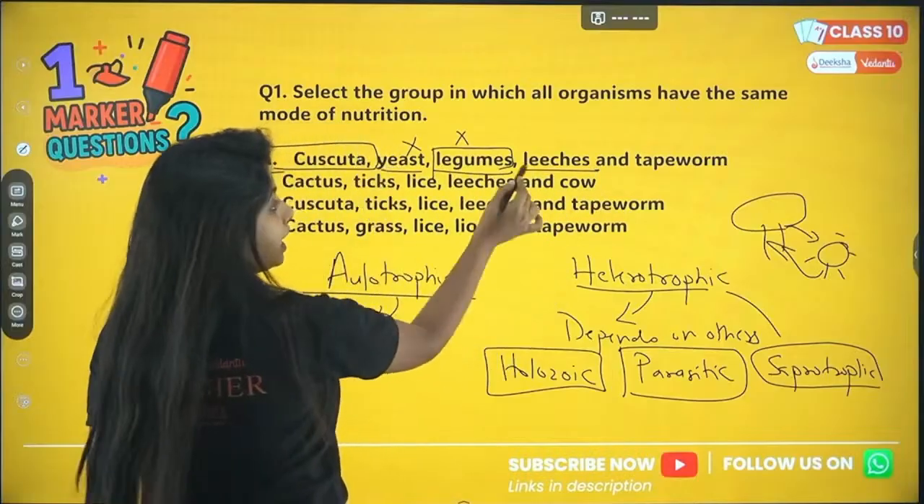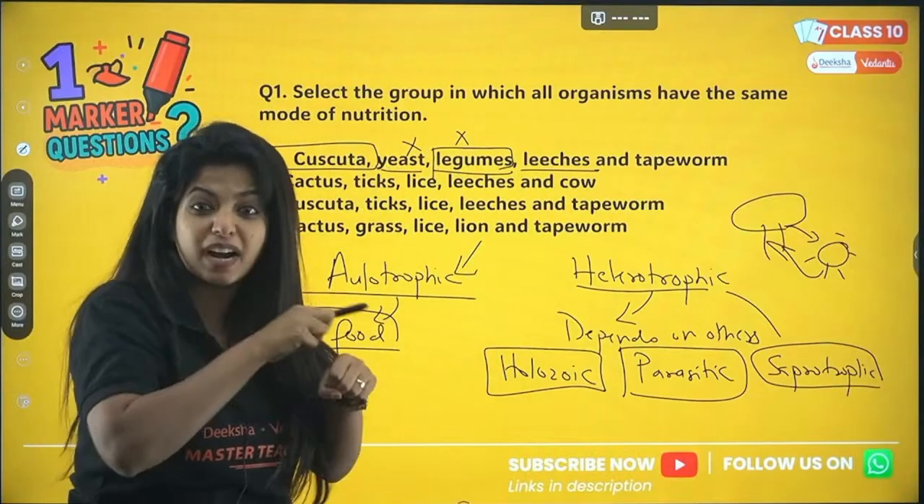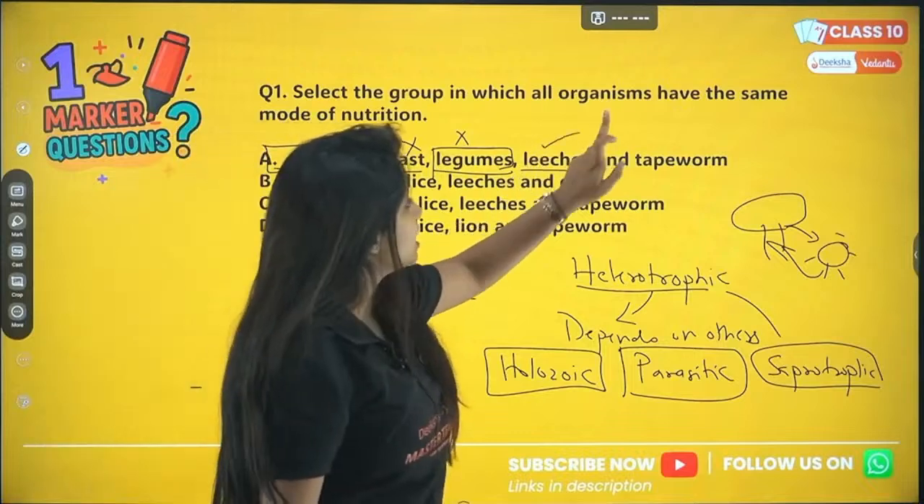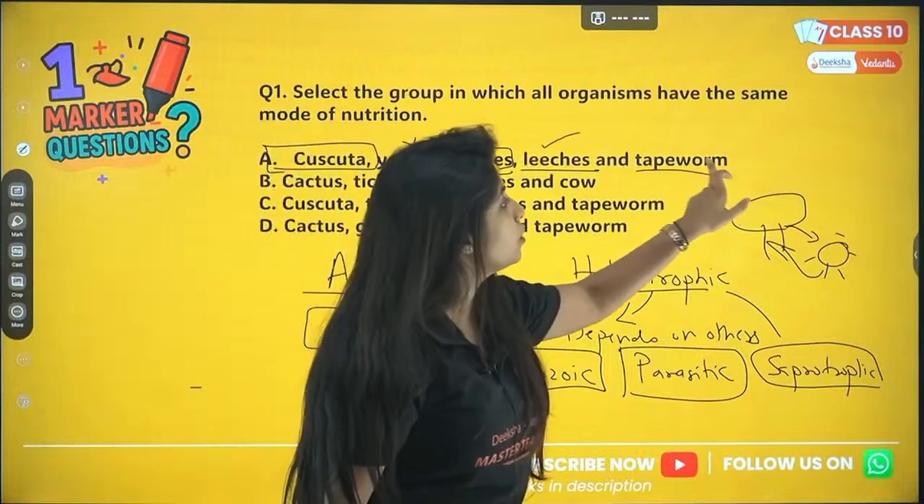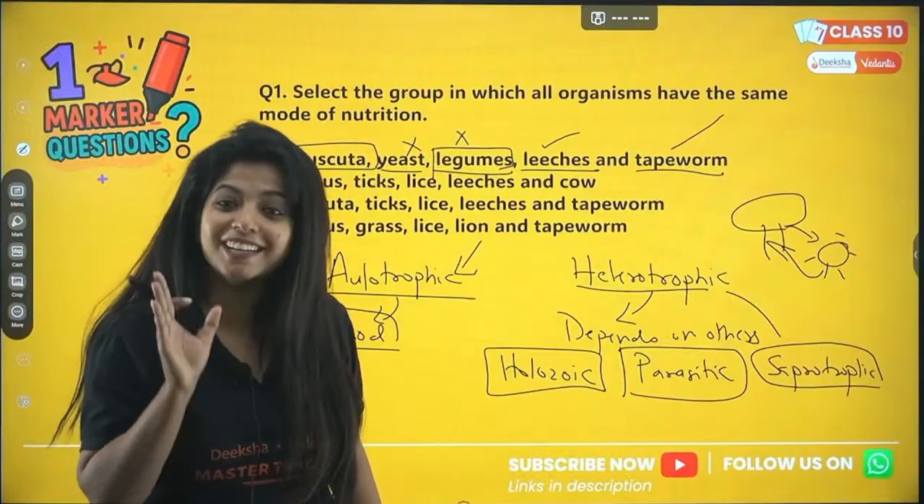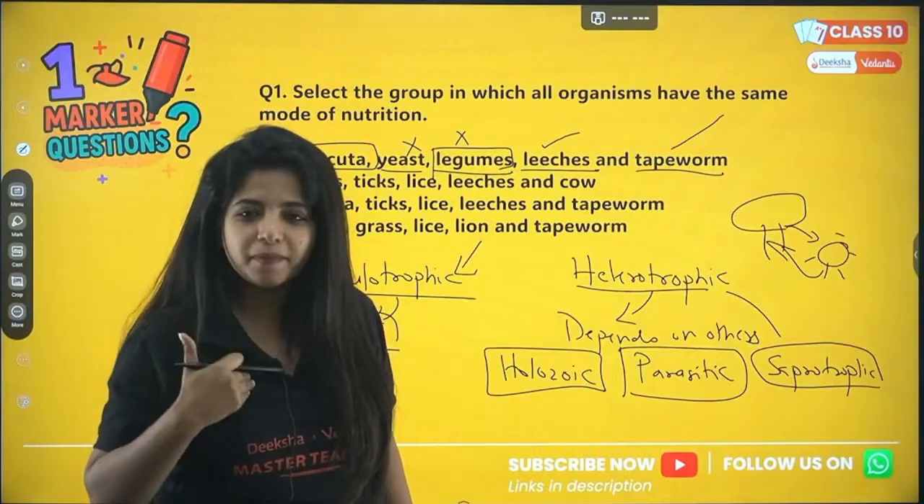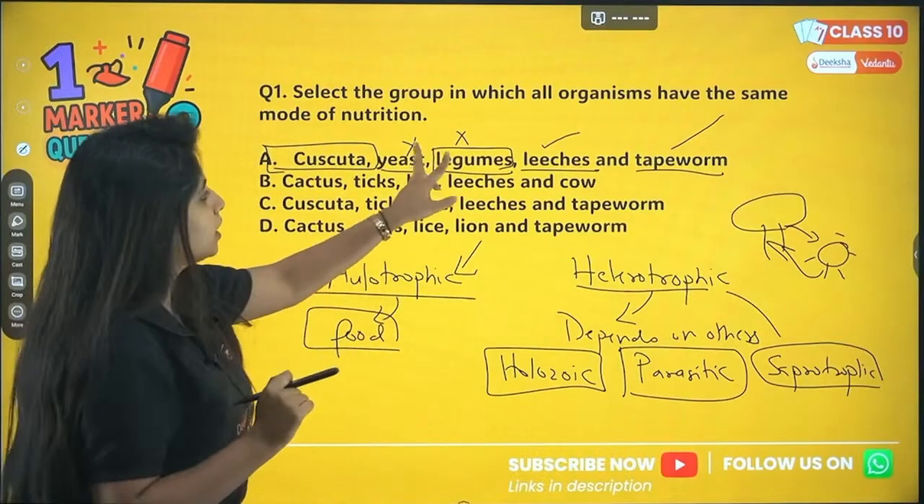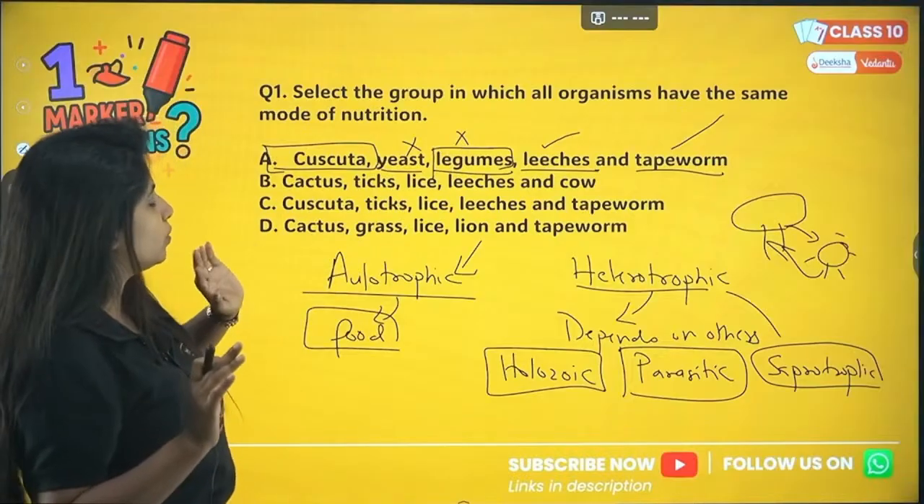Leeches, my dear children, again, a leech depends on our blood. It is a parasite. Tapeworm is inside our intestine. It is also a parasite. So basically two of them are the odd one out, so we will not go with this option.